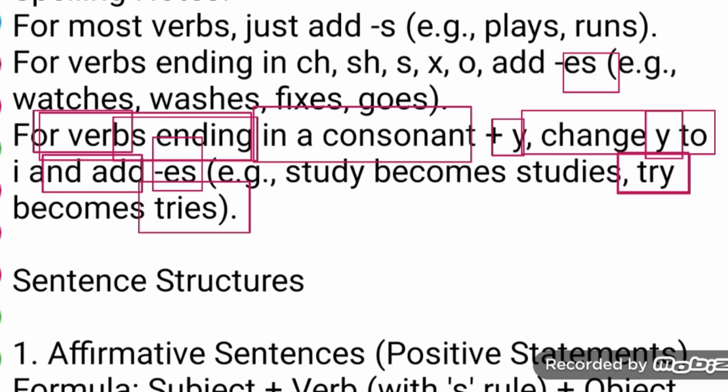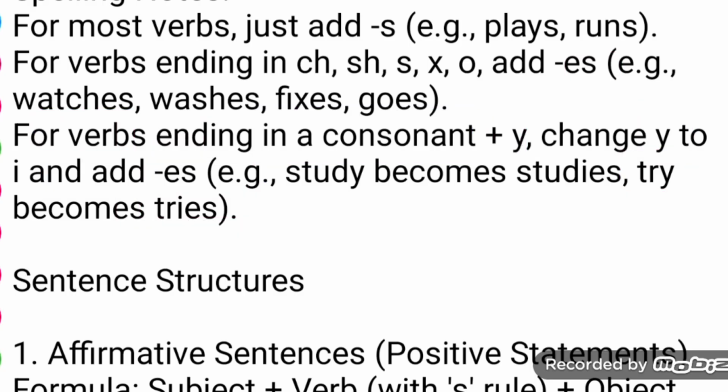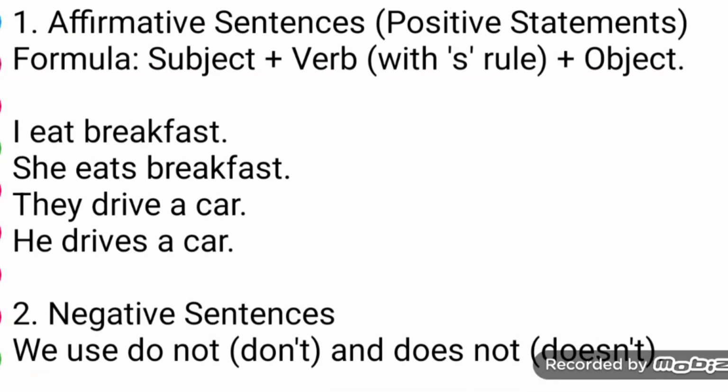I try is correct, but when I say she try, this is incorrect. When I say she tries, this is correct. Rohim tries. So you change y to ies in the third person when the third person subject is used.